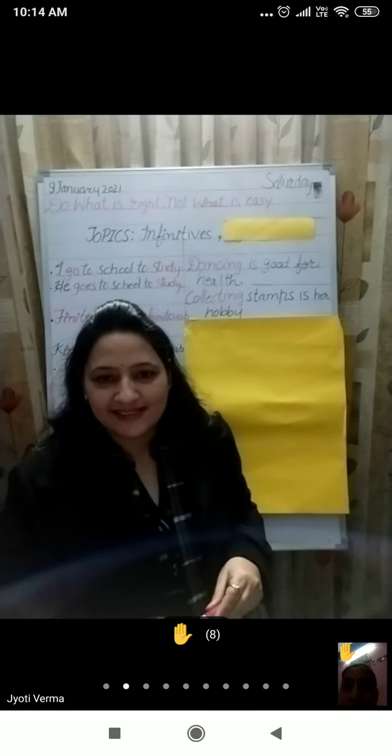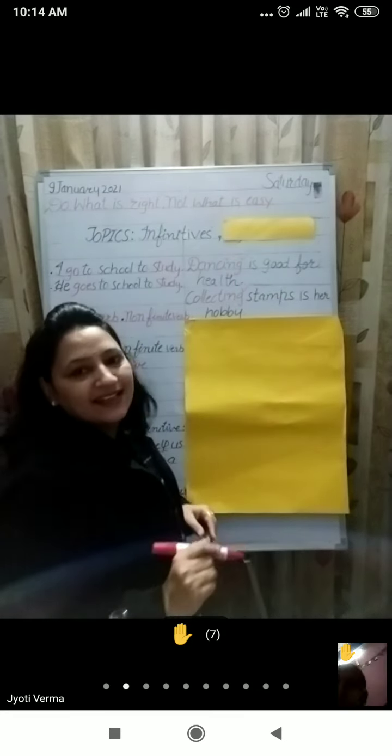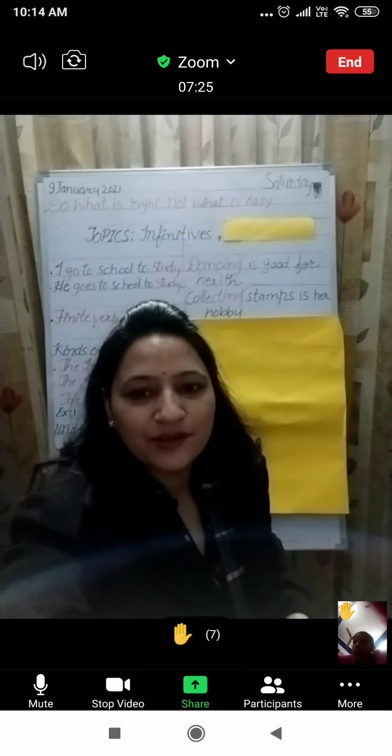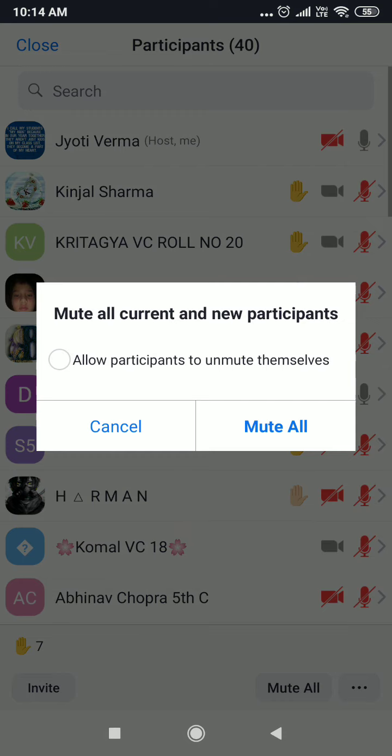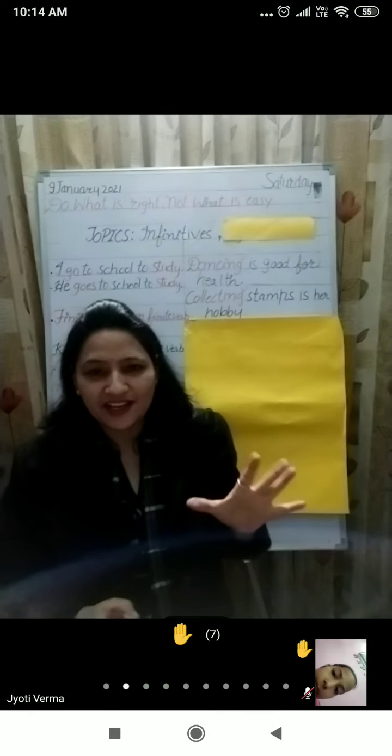In these two sentences, hurry up. Dancing, collecting. Very good, excellent. Dancing and collecting. Yes, these two are the ing form of a verb. That's very good. So now please listen to me very carefully.